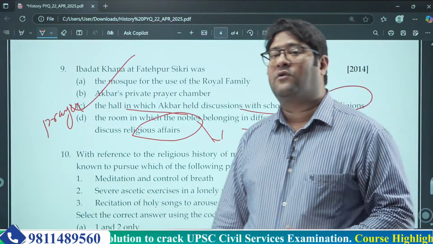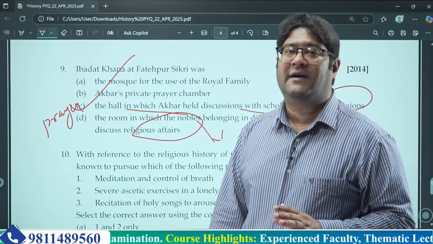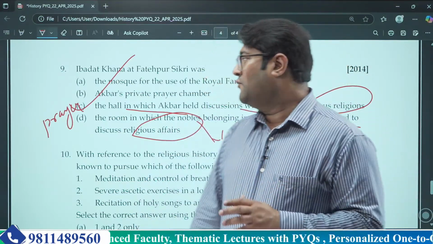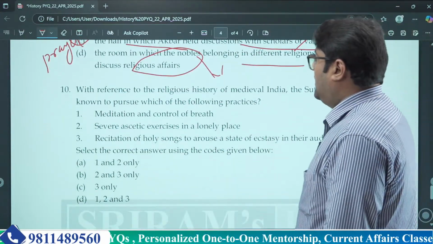Look how UPSC is trying to confuse you all in this question. So you need to have exact information and in-depth understanding and knowledge about all these terms. Okay, now let's move to the next question. Read it once.